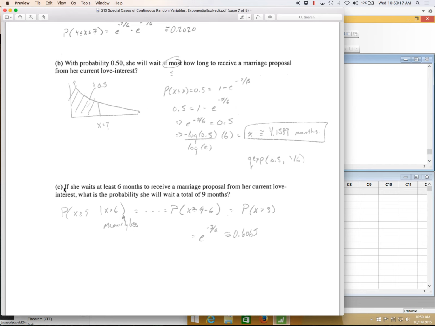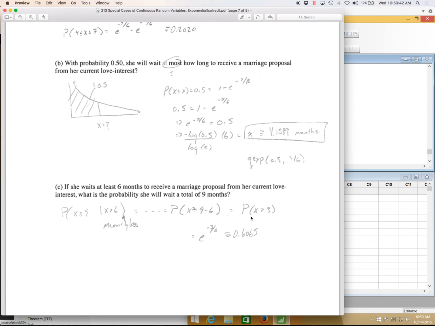just because of the fact that she's waited 6 months already does not mean any amount of time is going to change from there on in. Really what the memoryless property says is we can just say the probability of waiting a total of 9 months given she's already waited 6 is the same thing as the probability that she'll wait more than 3 months.